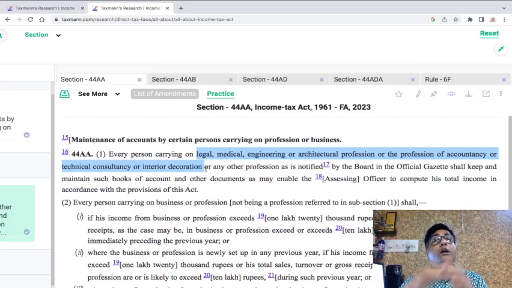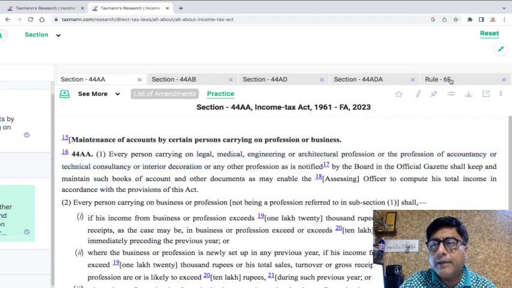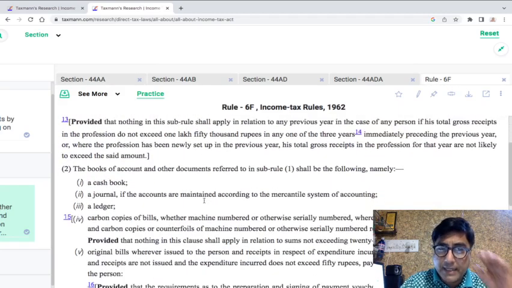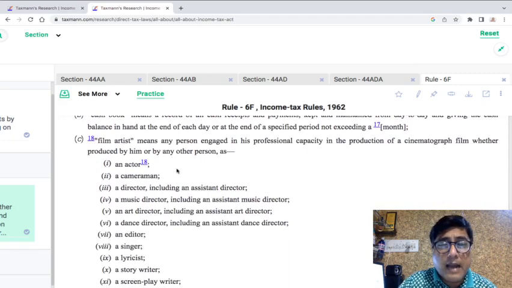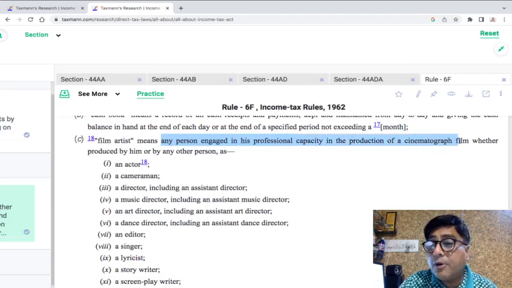Now let's also go. They say that the notified professions are information technology, authorized representative, company secretary, and film artist. Now, if we go to the definition of film artist which they have given, in Rule 6 they define what we mean by film artist. They say that film artist means any person engaged in a professional capacity in the production of a cinematographic film. So let us take an example.